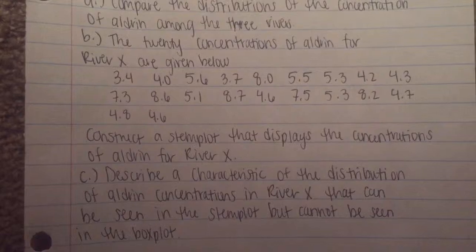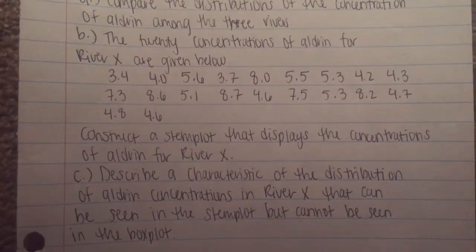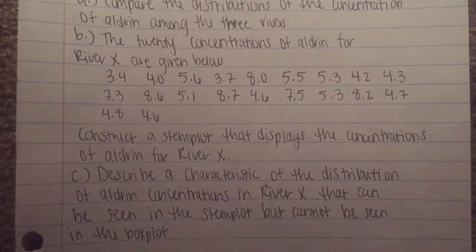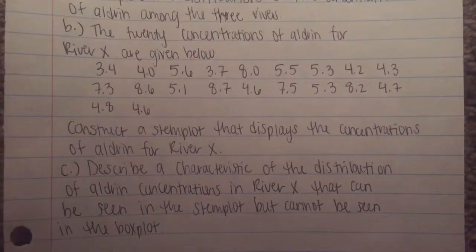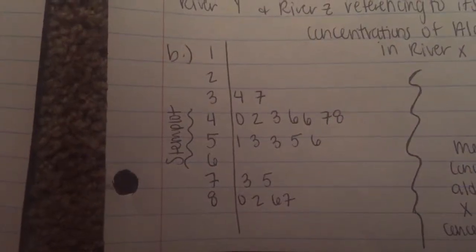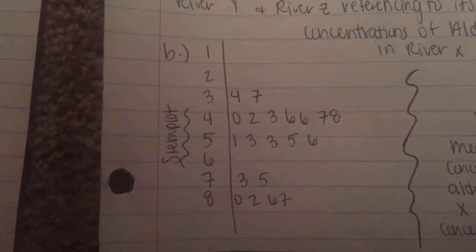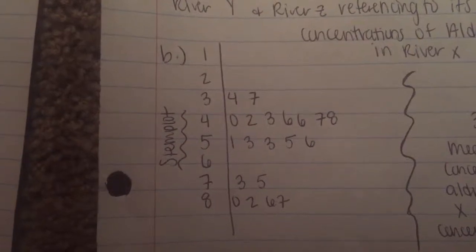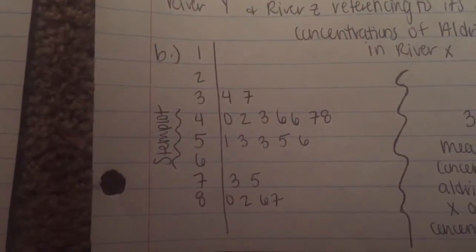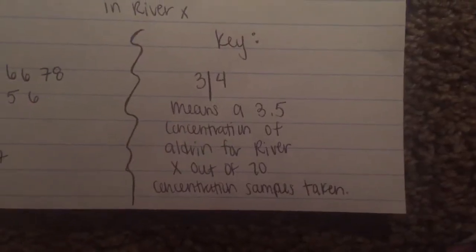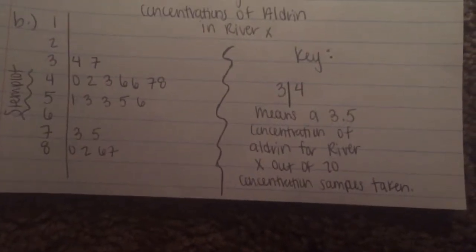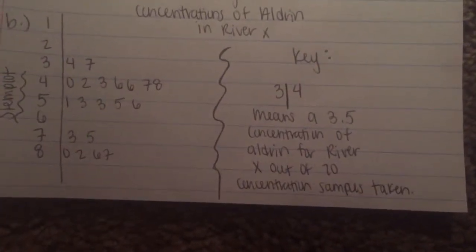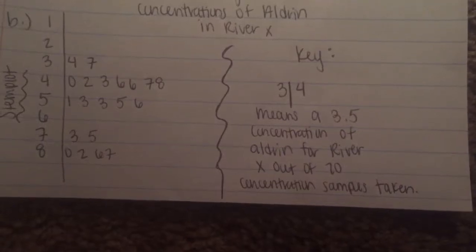Next, the 20 concentrations of aldrin for River X are given below. Construct a stem plot that displays the concentrations of aldrin for River X. Next, you draw your stem plot from the 20 pieces of data given and label it. Then you fill in your data for your stem plot. After your stem plot has been graphed, you must make a key to indicate what your stem plot means. 3|4 means a 3.4 concentration of aldrin for River X out of 20 concentration samples taken.